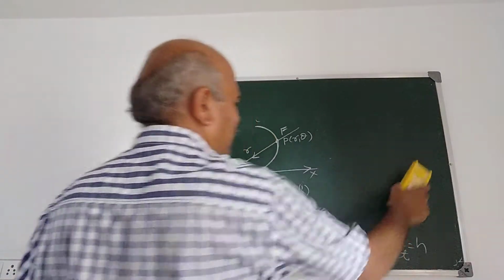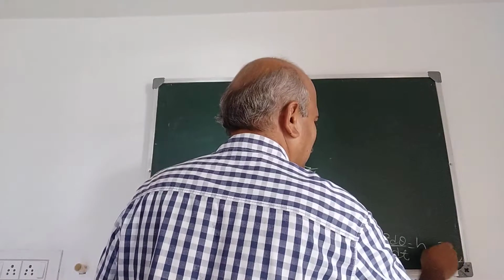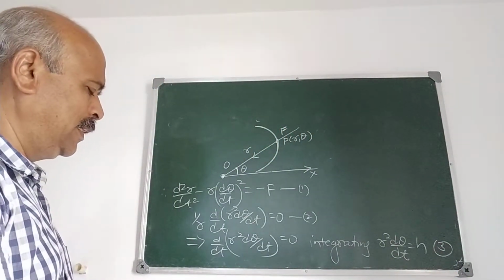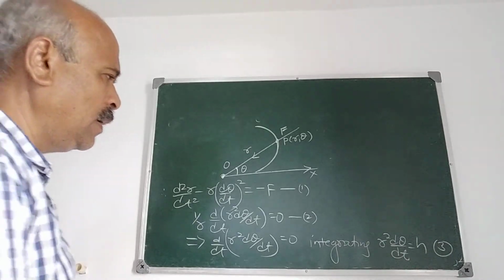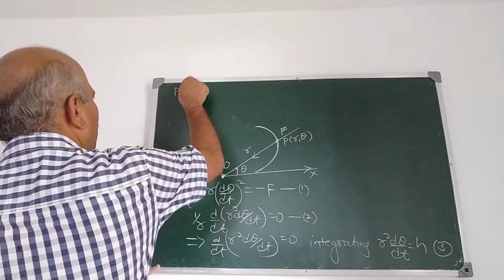Integrating the second one, we get r square d theta by dt is h. Take this as 3. We use this: r square d theta by dt is h. What is h here? Constant.